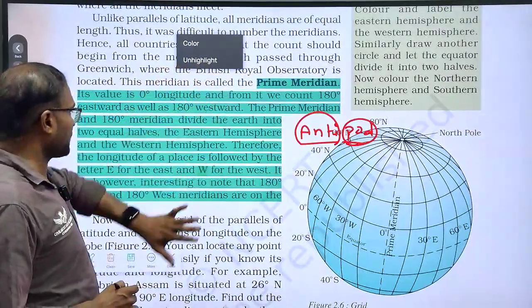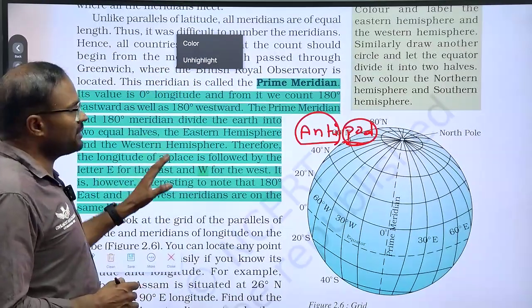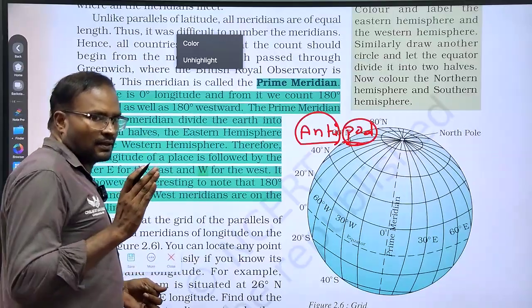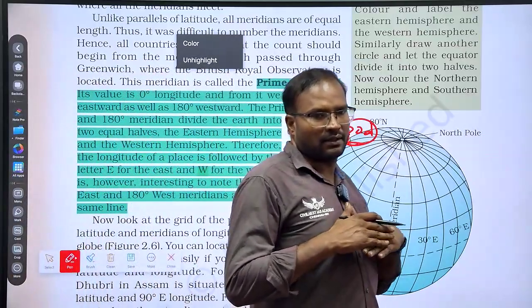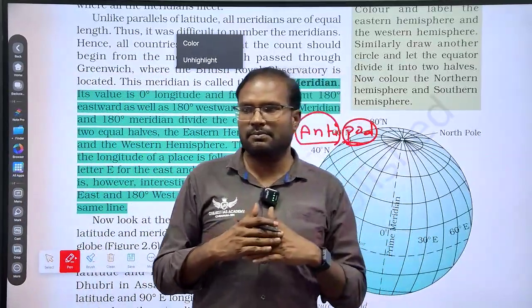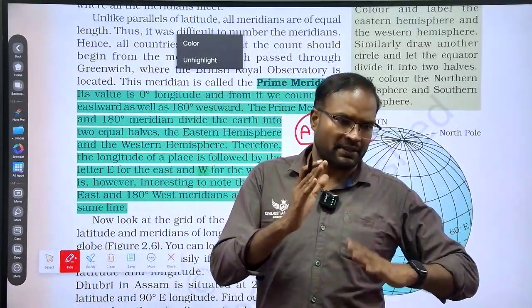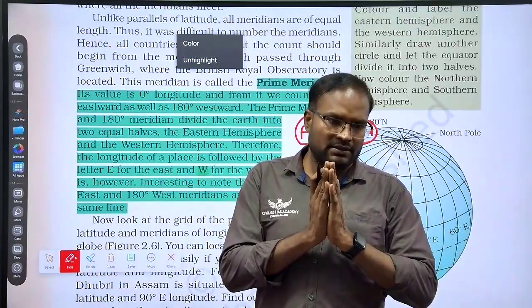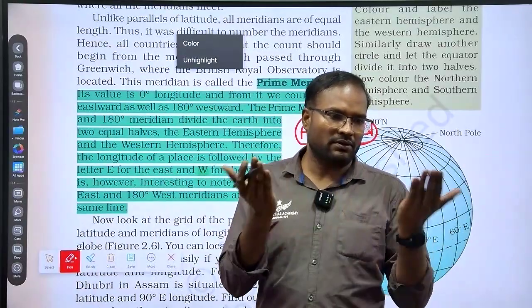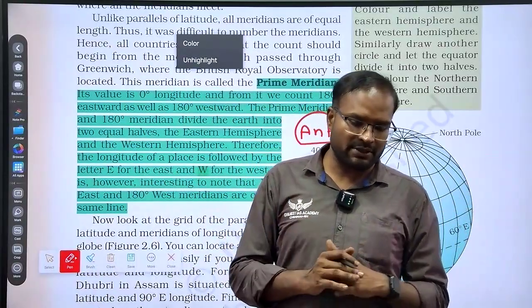So you know what the prime meridian is and all. The question will be like, the equator simply divides the earth into the northern hemisphere and the southern hemisphere. The prime meridian simply divides the earth into eastern and western hemispheres.